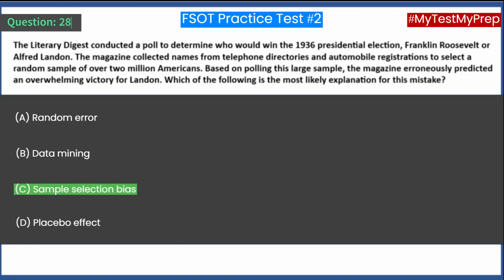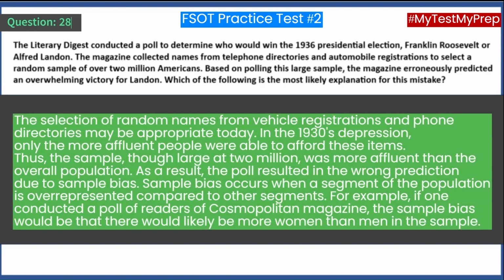Answer C. Sample selection bias. The selection of random names from vehicle registrations and phone directories may be appropriate today. In the 1930s Depression, only the more affluent people were able to afford these items. Thus, the sample, though large at 2 million, was more affluent than the overall population. As a result, the poll resulted in the wrong prediction due to sample bias.